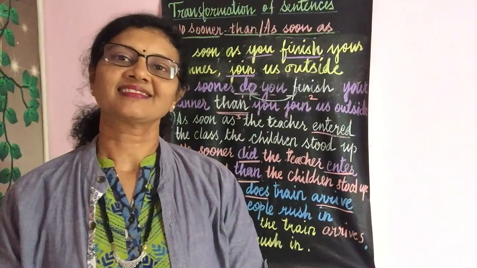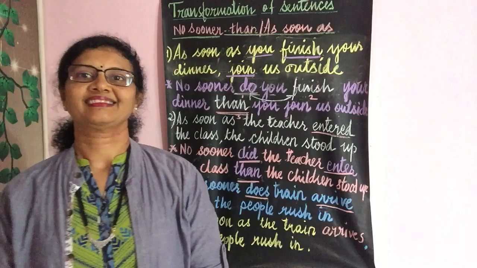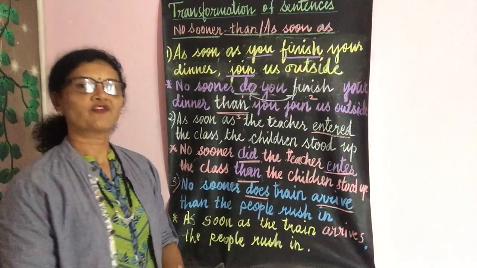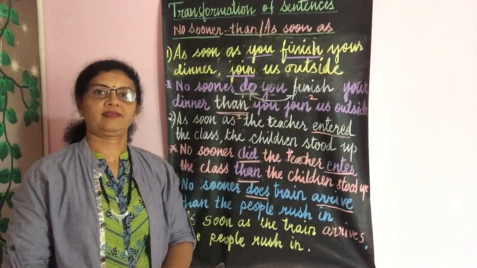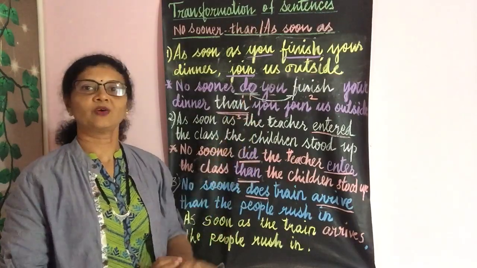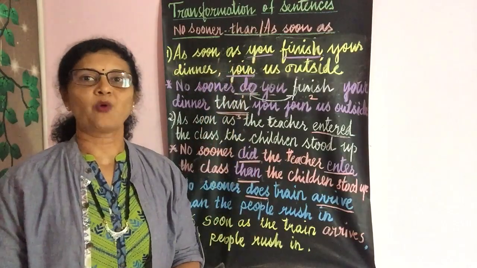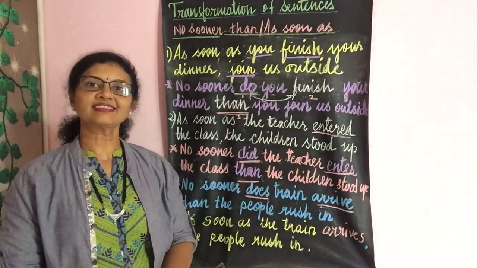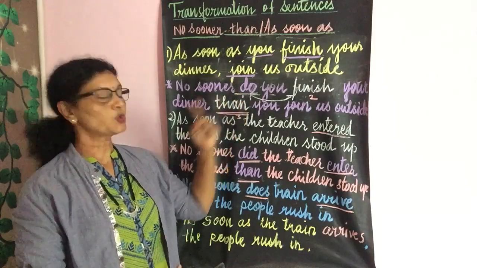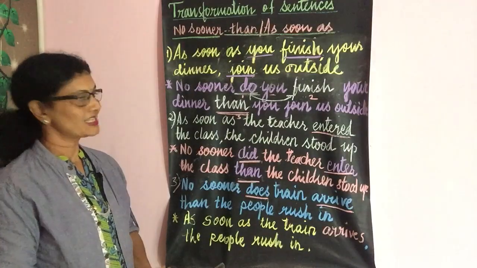Both these are conjunctions which mean the same thing but they fit differently in the sentence. The conjunction as soon as is followed by a pronoun, and the conjunction no sooner is followed by an auxiliary or a supportive verb. As soon as is followed by a pronoun as well as a noun. Okay, remember this. When you are writing the sentences with as soon as, it should be followed by a noun or a pronoun, and the conjunction no sooner should be followed by an auxiliary verb. Okay, now let us solve some sentences.